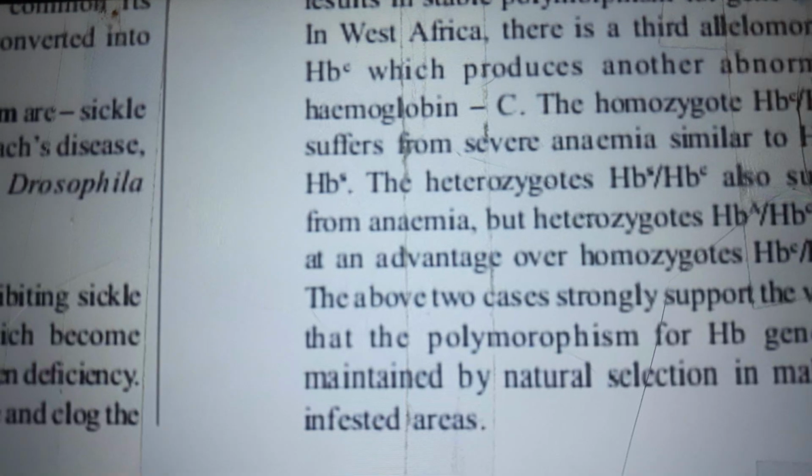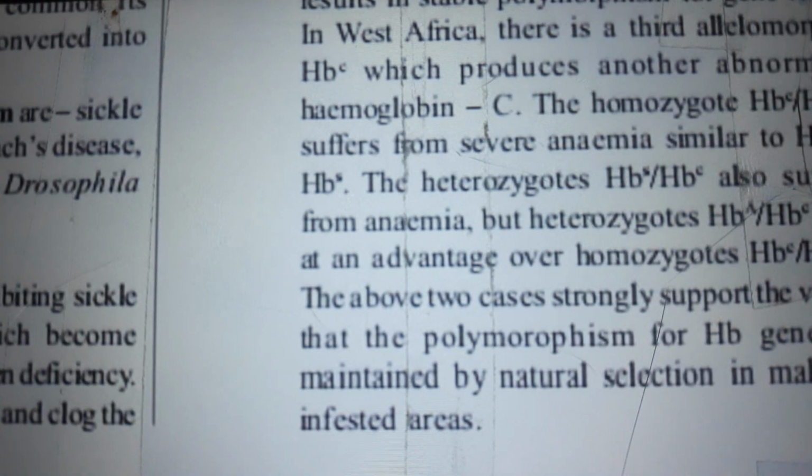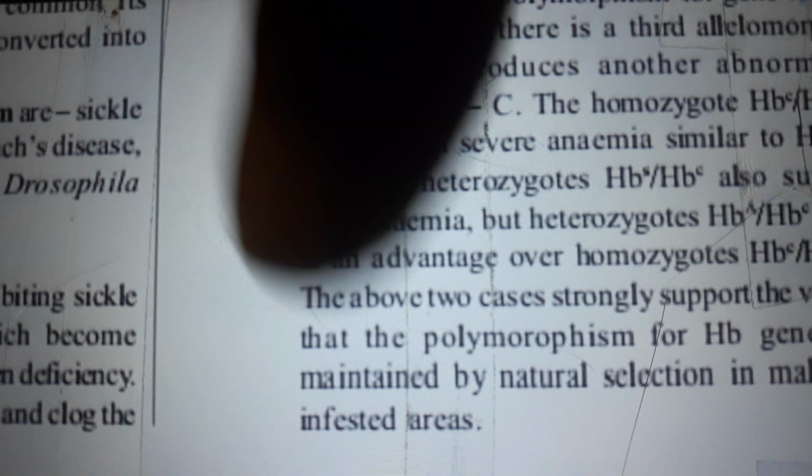In West Africa, there is a third allelomorph, HbC, which produces another abnormal hemoglobin, C. The homozygote HbC HbC suffers from severe anemia, similar to Hbs Hbs. Heterozygotes of Hbs HbC also suffer from anemia, but heterozygote HbA HbC are at an advantage over homozygotes HbC HbC. The above two cases strongly support the view that the polymorphism by Hb gene is maintained by natural selection in malaria-infested areas.